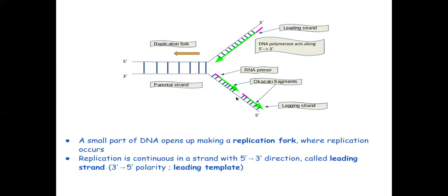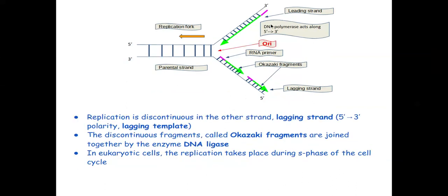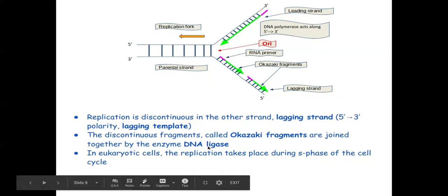Whereas on the other strand, it is in a discontinuous fashion. That means it is in the form of short fragments. So it is called the lagging strand and the template is called the lagging template. The same thing can be seen here. So you have the lagging strand and the lagging template. And on the lagging template, you can see these fragments being synthesized, not one continuous DNA strand. These fragments have been termed Okazaki fragments. The fragments are later joined and made into one by the DNA ligase enzyme.